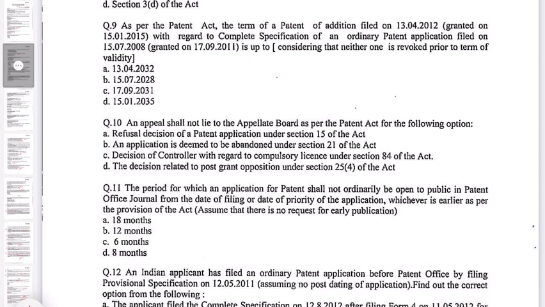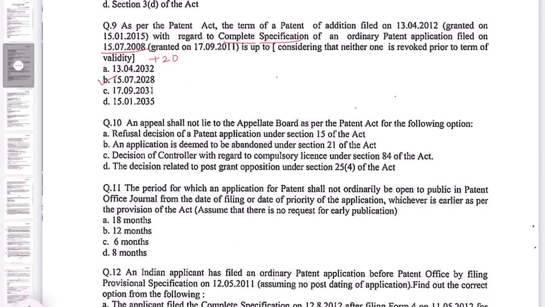So here it is a patent of addition. So the complete specification was filed on 15/07/2008. So we will calculate 20 years from this 2008, that is 2028. So the correct option here is B, 15/07/2028.